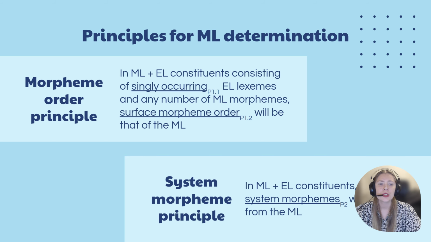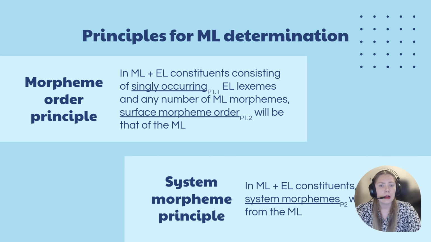Alongside the matrix language and the embedded language, the matrix language frame theory introduces two methods for matrix language determination. So it's the morpheme order principle: in matrix language and embedded language constituents consisting of singly occurring embedded language lexemes and any number of matrix language morphemes, surface morpheme order will be that of the matrix language. And the system morpheme principle, which says that all system morphemes will come from the matrix language.